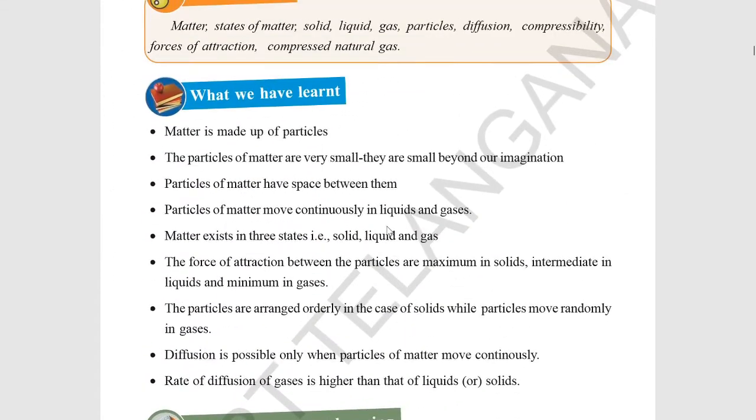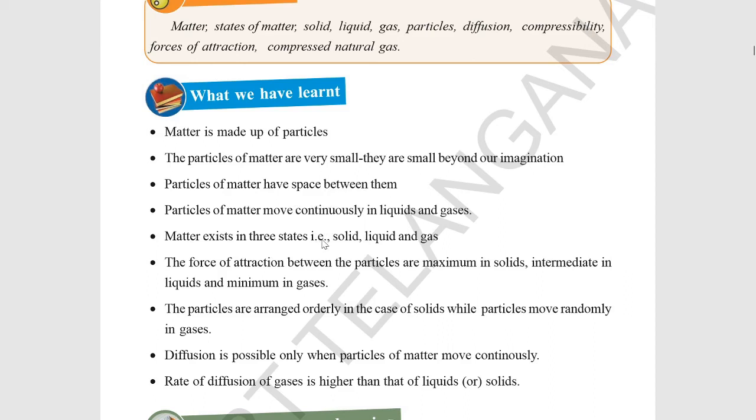Let's see the key points. Matter is made up of particles. The particles of matter are very small, beyond our imagination. Particles of matter have space between them. Particles of matter move continuously in liquids and gases. See, continuous movement of particles is necessary for the process of diffusion to take place.